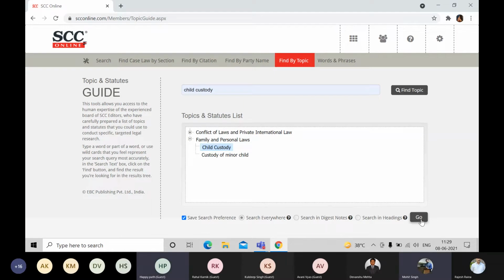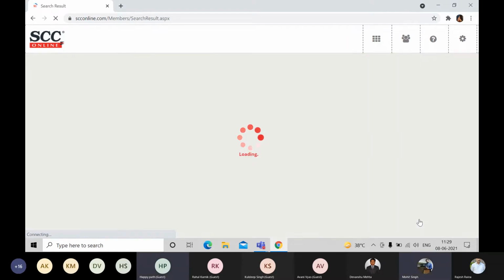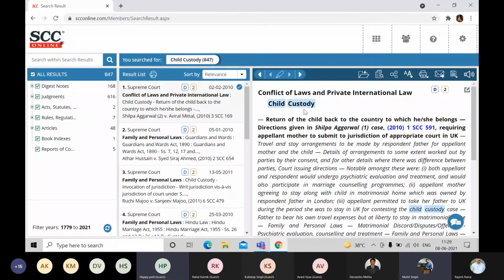There you go. Search everywhere. Click on the go button. Yeah, now it is working. So yeah, there was some kind of internet connection issue at that time. And now all the results will be coming from the topic of child custody. You can again filter it down to whichever extent you want, and all the basic functions have been kept over there in the toolbar. Save, email, print, everything is available.